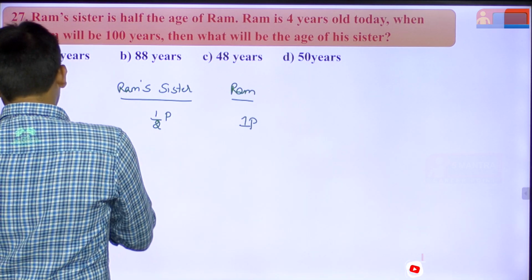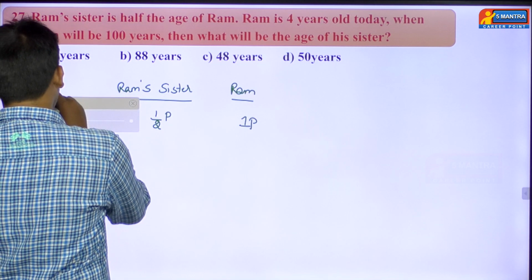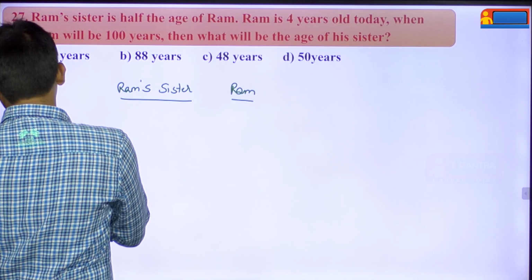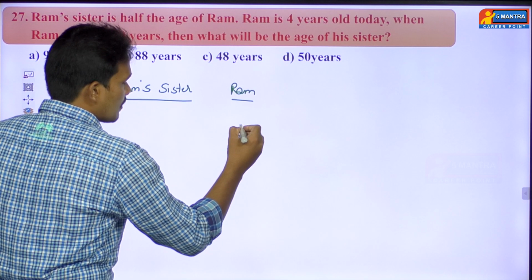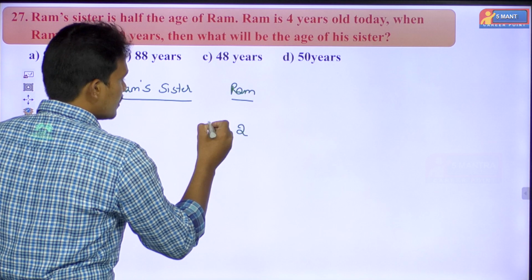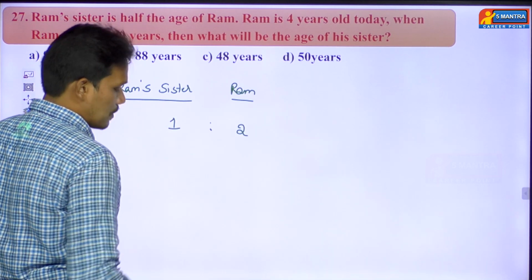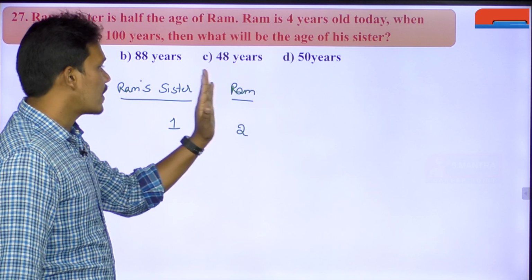But for my convenience I am considering Ram's age as 2 parts, then automatically Ram's sister's age will become 1 part. Means there is a ratio of 1:2 between Ram's sister and Ram.